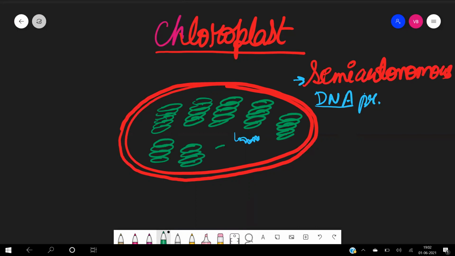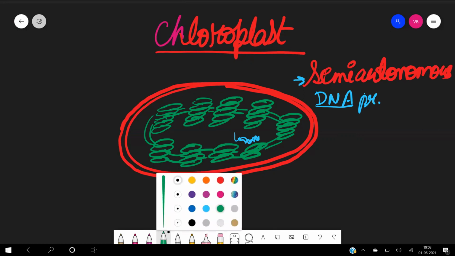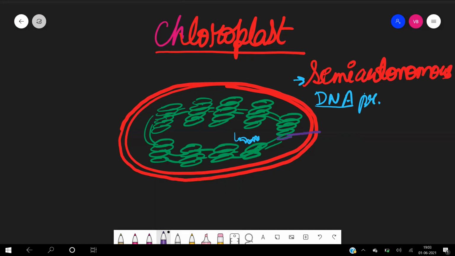They are present inside the chloroplast, and all these are attached with one another. So let us label this diagram. This chloroplast has these green structures, known as thylakoid.